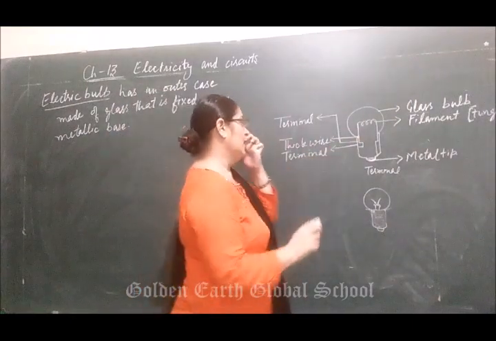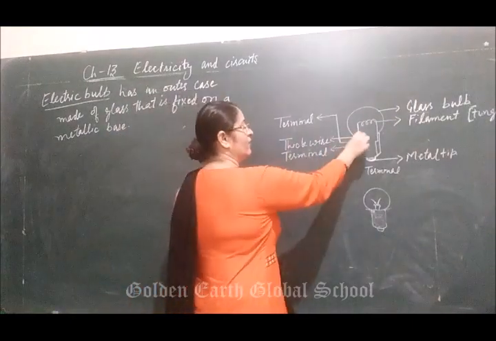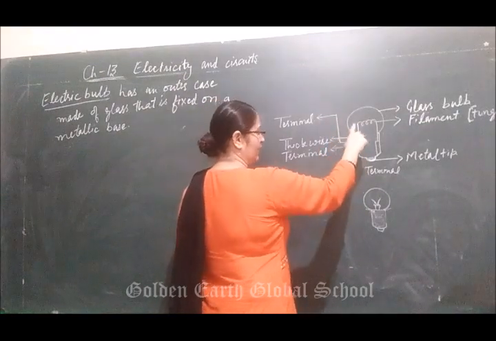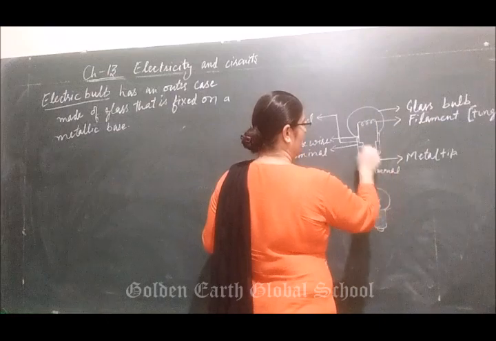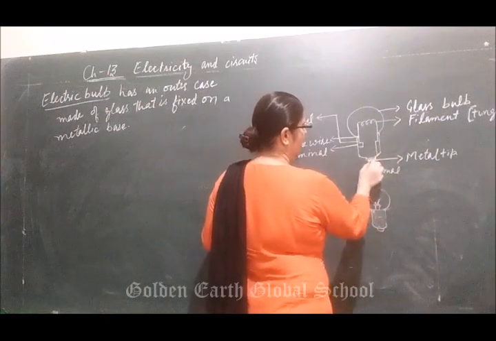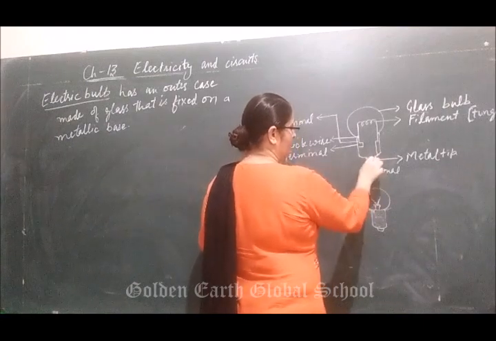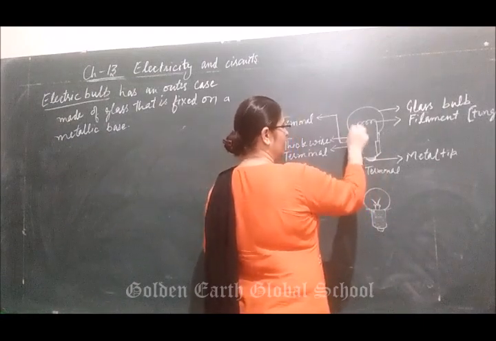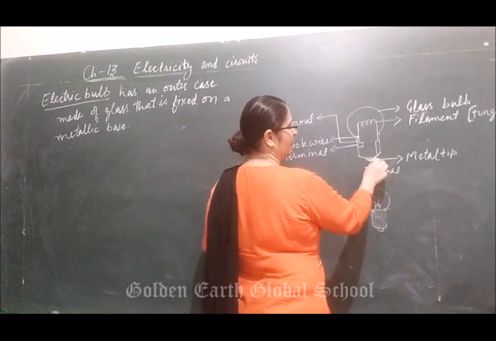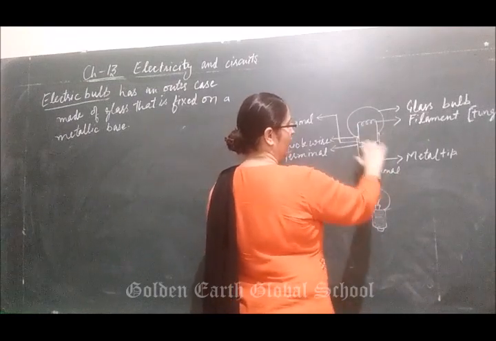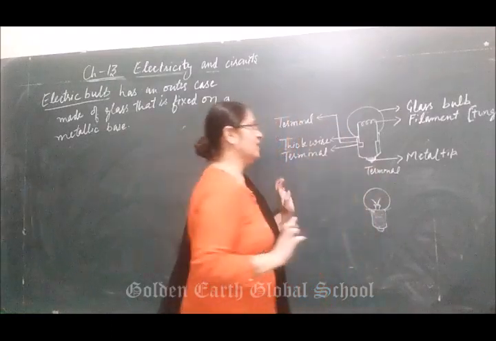These are two thick wires. And then down, this thick wire acts as one terminal. Here this is a metallic base, and at the end there is a metallic tip. Means one terminal is this thick wire and the other terminal is this metal tip. These two are never touched with each other.